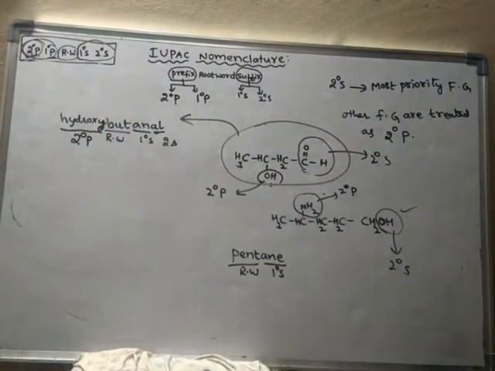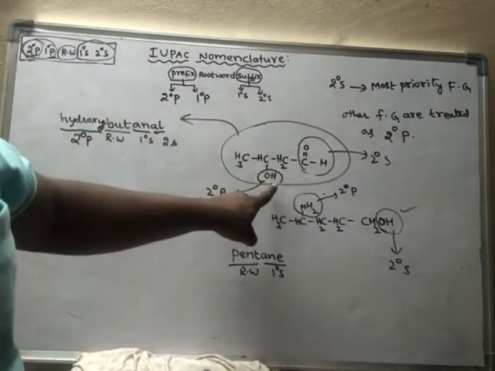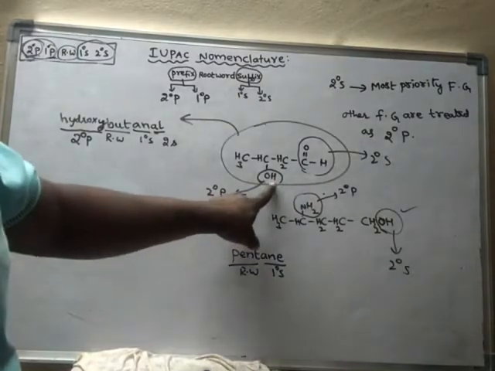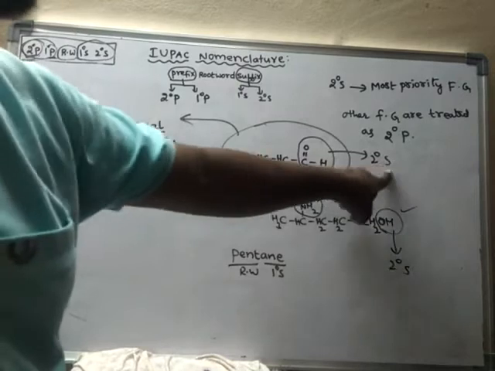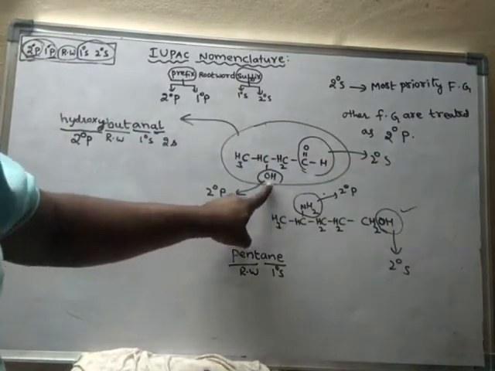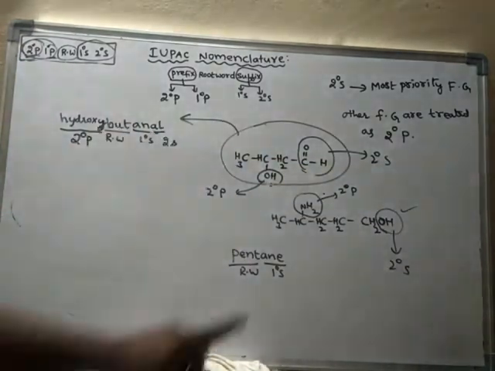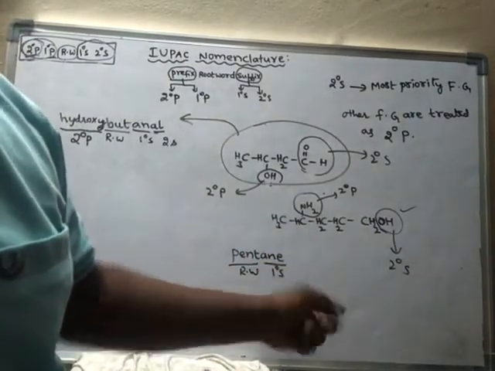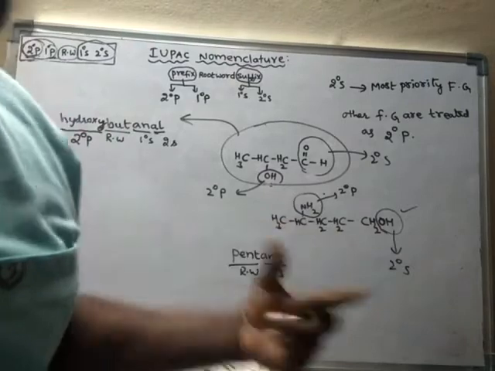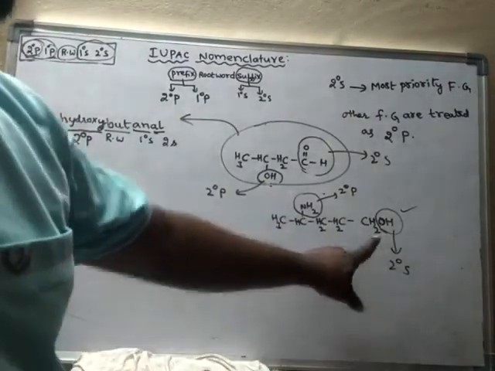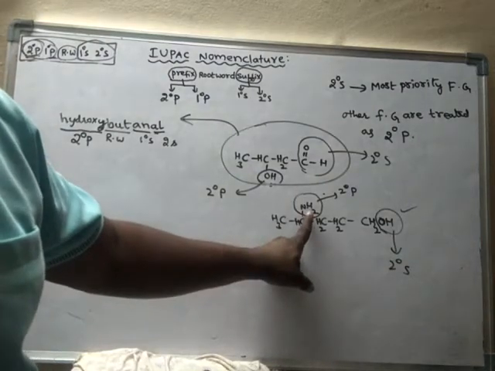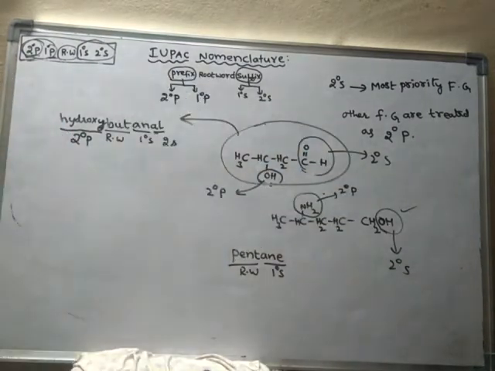Did you make out the difference? When a group more priority than alcohol is present, that will become the secondary suffix, and in that case alcohol becomes secondary prefix. But in this compound, there is no group more priority than alcohol. So alcohol will become secondary suffix and the less priority group amine will become secondary prefix.